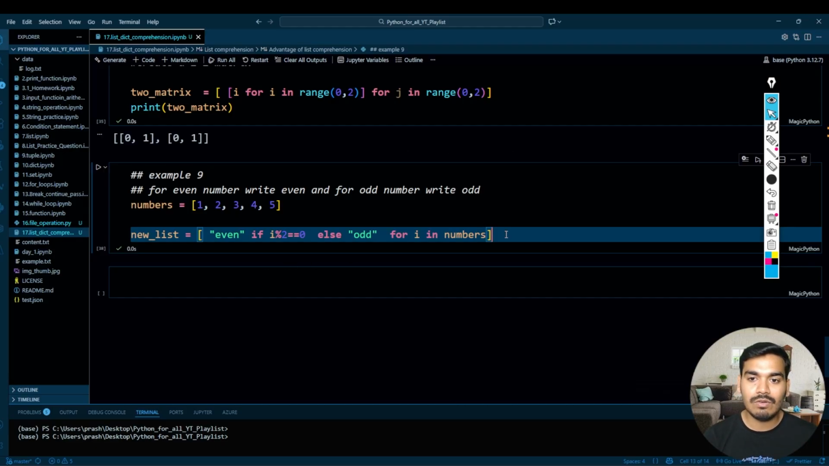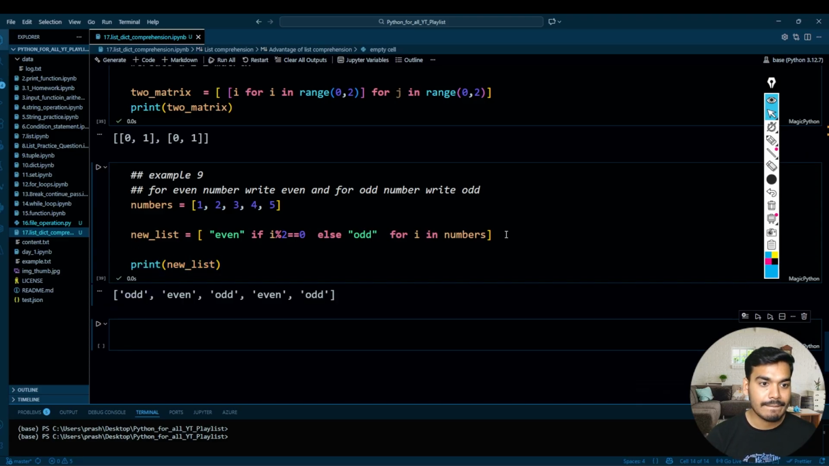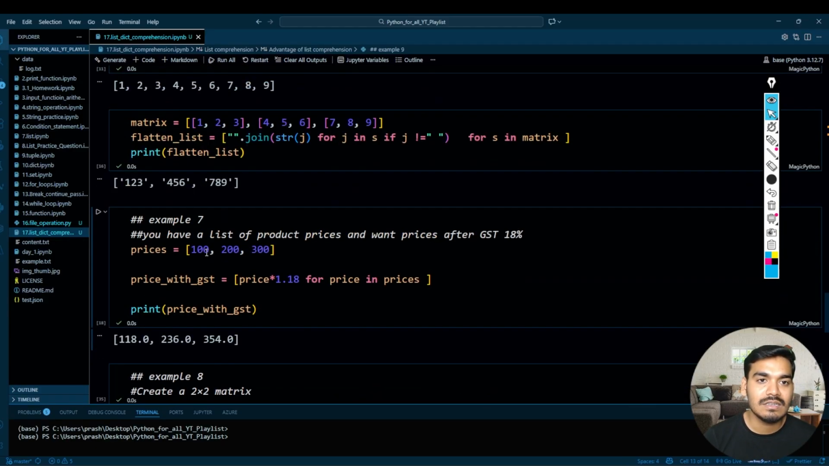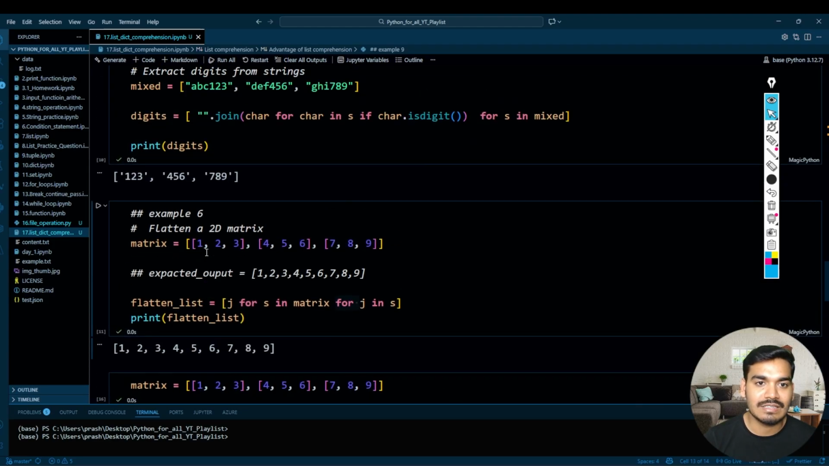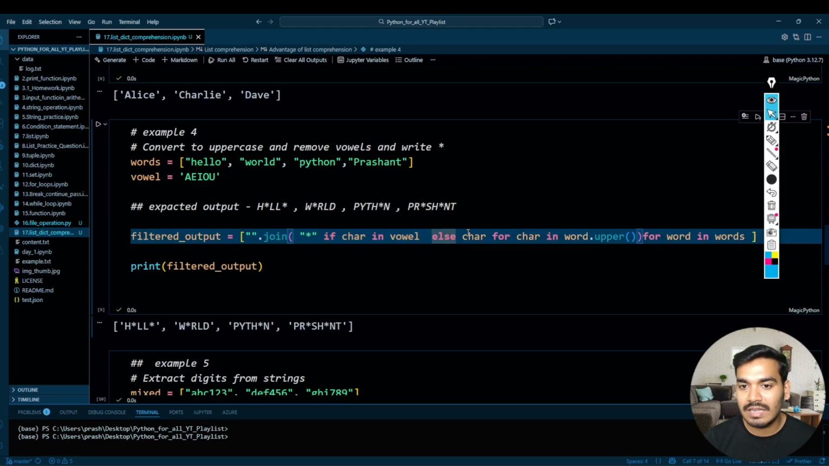Okay, now let's execute this and write over here print new list, and you have odd, even, odd, even, odd, because this is odd, then even, then odd, even, then odd. Is it clear? This is the same as this one, where it is with the if else condition. So first we write the return value, then the for loop, and then we check the condition. If the condition is true, then its return, and then else its return. Perfect. So this is how it should be.